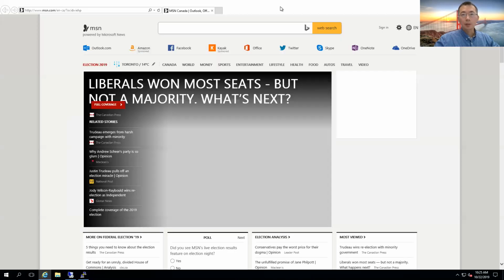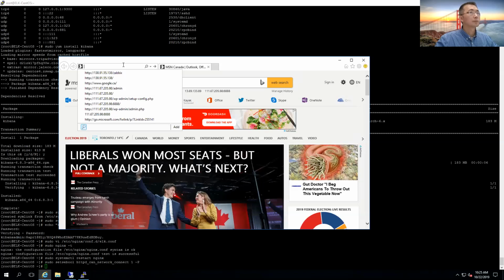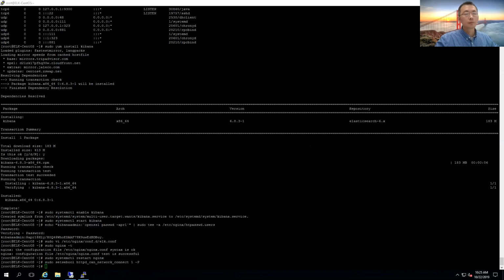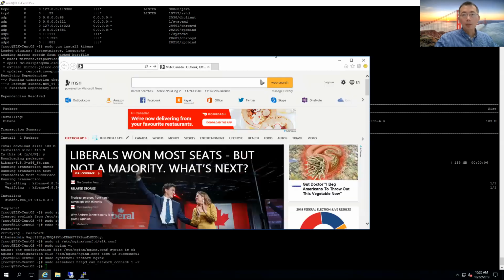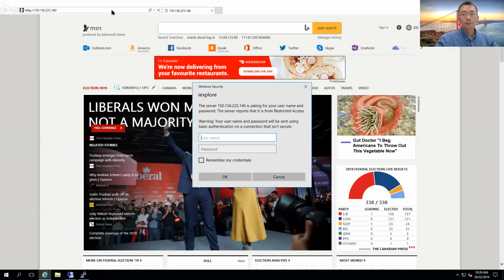Now we can try to access the website here, using the Oracle public IP. When you access it, you will see a prompt window asking for the username and password. Yes, kibanaadmin and also the password we entered.